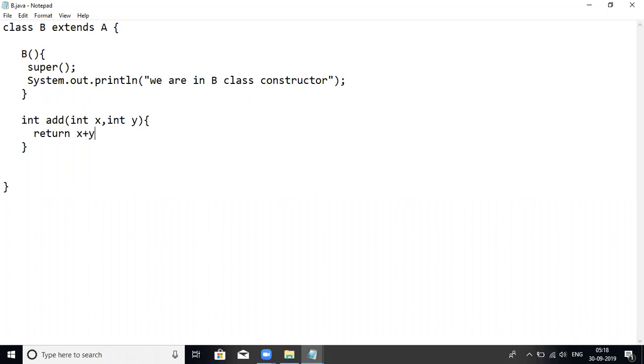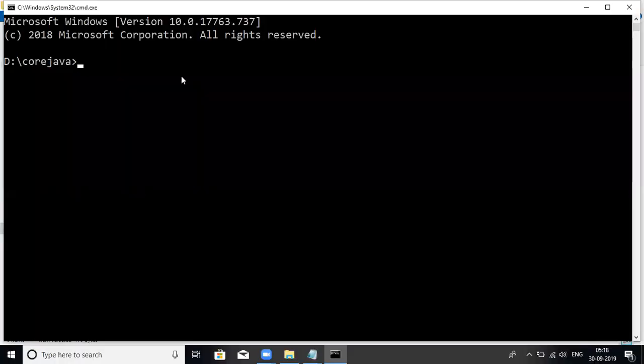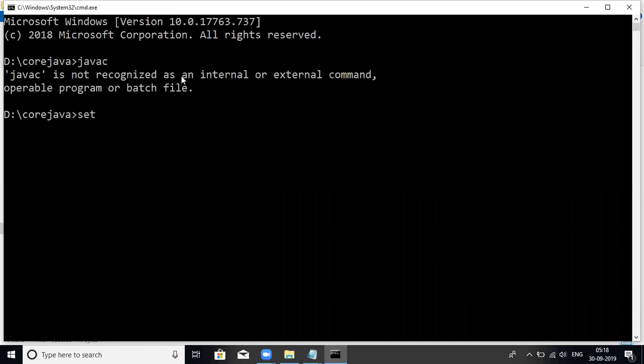Now let me compile this and run it. Let me compile first to see whether the compiler is going to allow it or not. What I am trying to do here is keep the static method inside class A and try to override that method in class B, as B is the subclass of A. Why I'm doing this, everybody remember, right? Yes, sir.